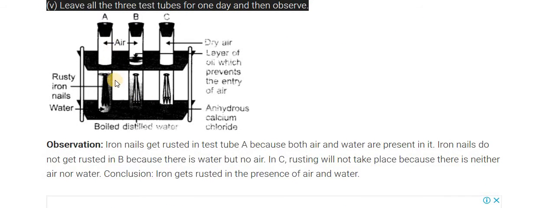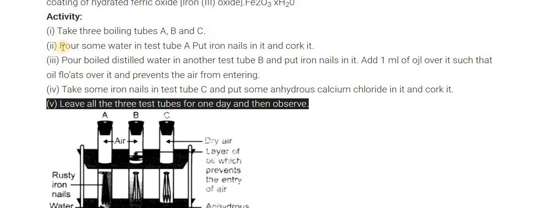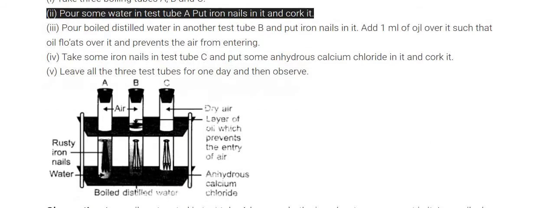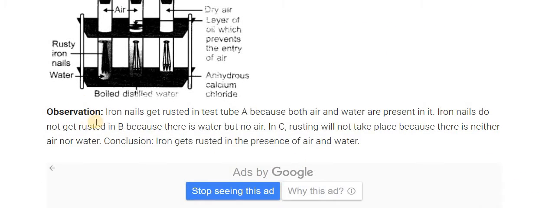Here you can see in the first test tube A, we pour some water and along with that we add the nail. In B we add the water, and along with that we make a layer of oil to prevent direct contact of air with the iron nail. And in test tube C we add anhydrous calcium chloride. After 1 day we have to observe the reaction.